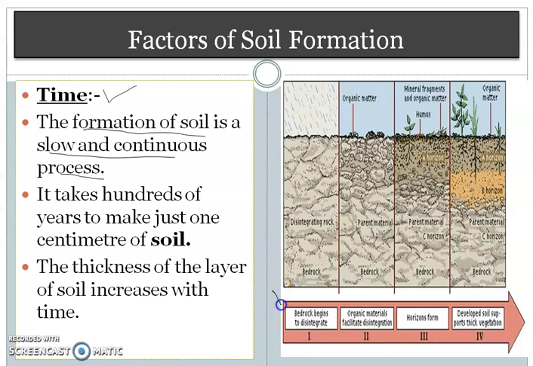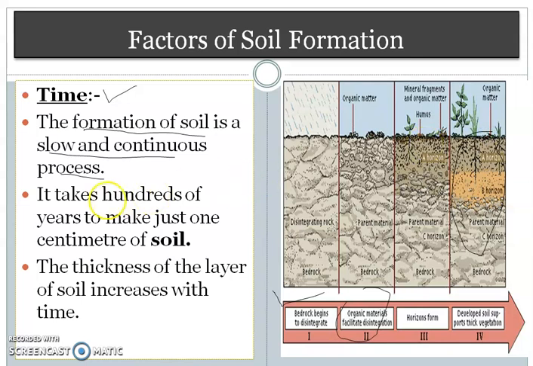First of all, the bedrock will begin to disintegrate because of temperature and rainfall. Then organic matter like plants will facilitate disintegration, and then different horizons of the soil will be formed, and ultimately the thick layer of soil, which is essential for plant growth, appears.